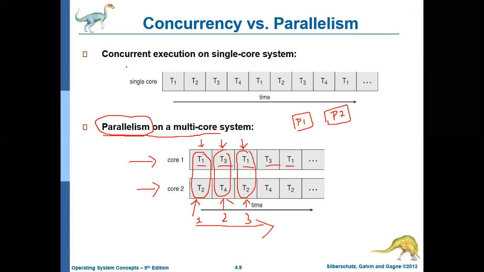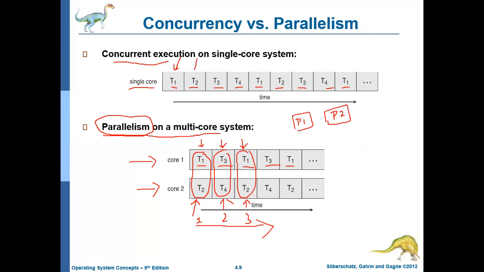Now, concurrent execution means you have more than one thread available in the system, and all threads are progressing by means of context switching. That is, your CPU has only one core. So the CPU executes thread 1 for some time, say 4 or 5 milliseconds.